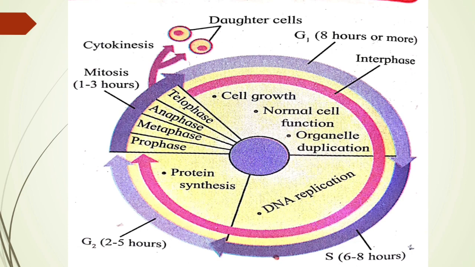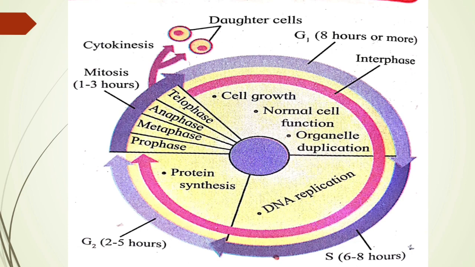The first phase in the interphase is G1. So what is happening in the G1? What phenomena take place in the G1 that are mentioned over there? In the figure we can see very clearly that the G1 lasts for 8 hours or more.